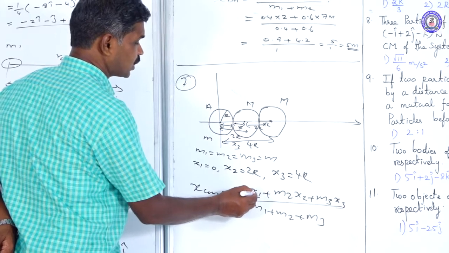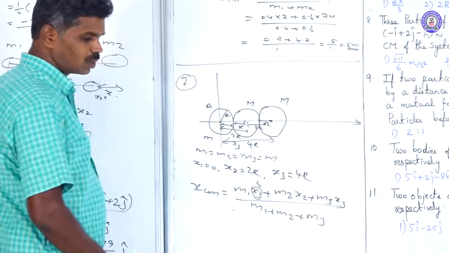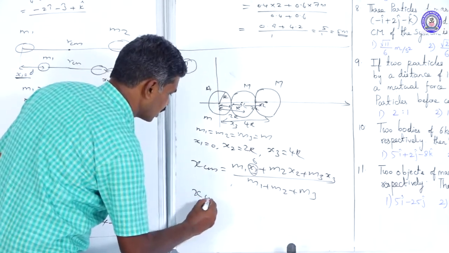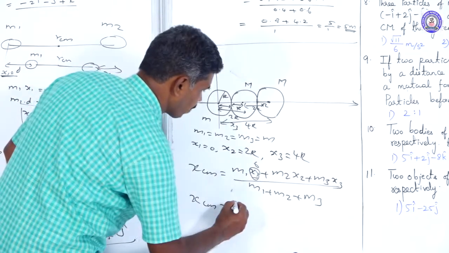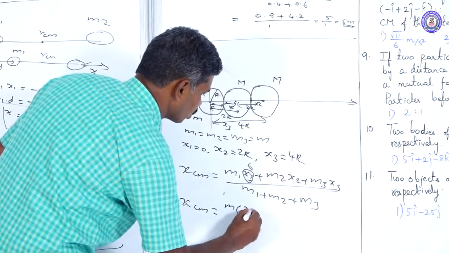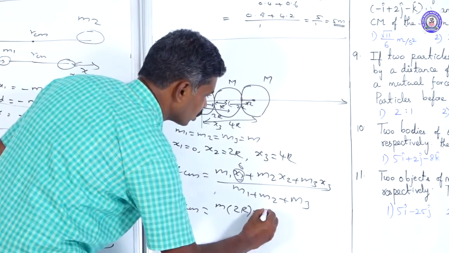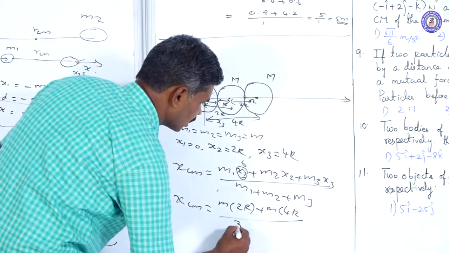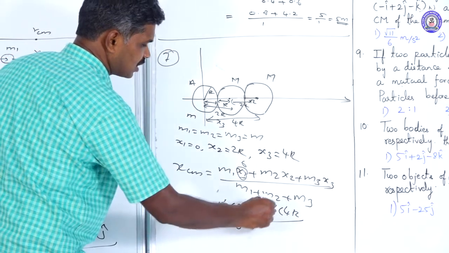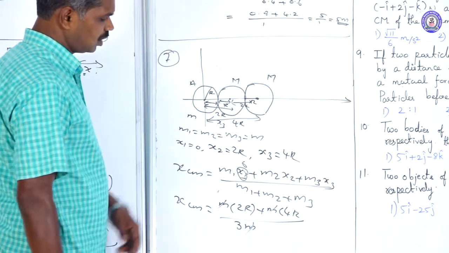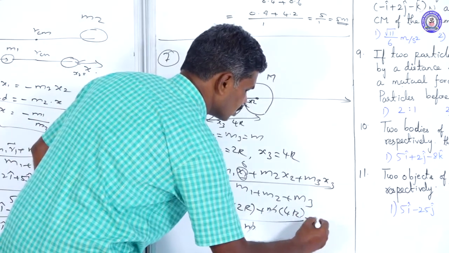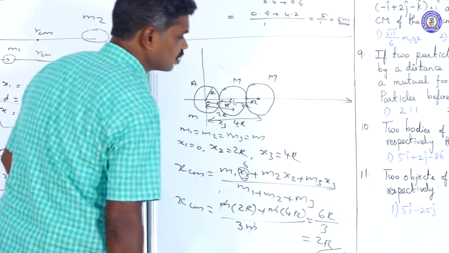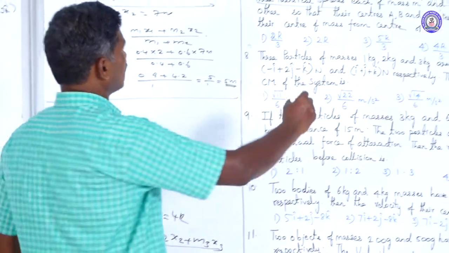Because x1 is 0, this term becomes 0. The remaining ones we substitute. xcm is equal to m into 2r plus m into 4r, divided by the total mass 3m. m is common, so we cancel that m. In the numerator we will get 6r, divided by 3 is equal to 2r. Our answer is 2r. Want to check that? Second option is our answer.